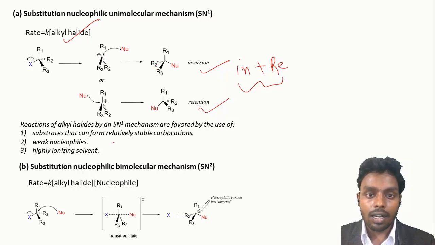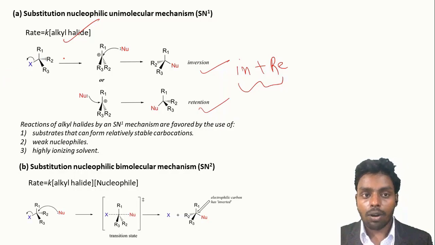This reaction is favored by the use of a substrate that can form a relatively stable carbocation, because the first step is the formation of carbocation. So if the carbocation is the most stable, then the reaction will take place in a faster manner. Further, a weak nucleophile is also an important factor for this reaction. If the nucleophile is weak, then it cannot attack on the substrate, and hence the carbocation formation will take place in a very easy manner.